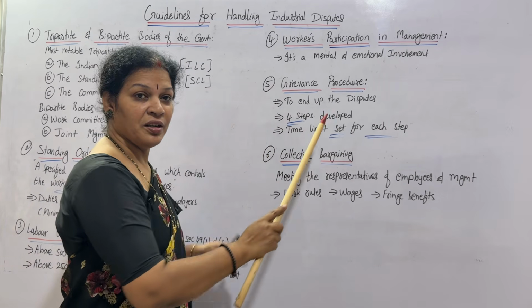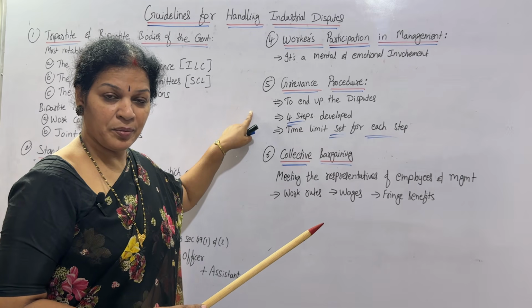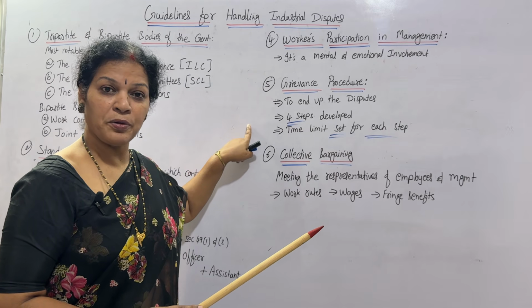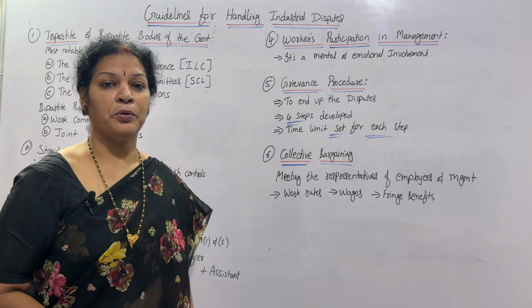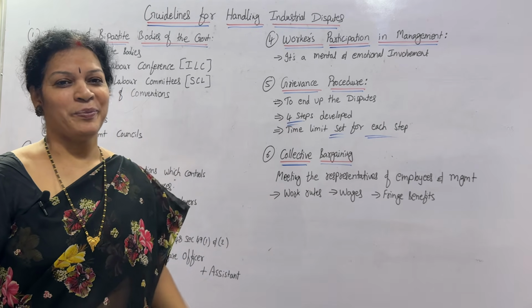Grievance procedure, their main ambition is to end up the dispute. There is a four-step procedure. For each step, there is a time limit. According to that, we have to end up and wind up.